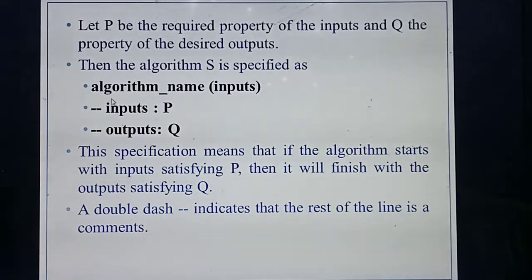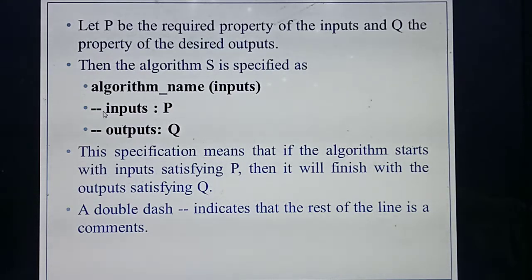Next, first always you should give the name of the algorithm. Then you should specify the inputs, how many inputs you are taking. Next, you should specify the property of the input. Which variable have you taken for defining the property of the input? P. So they are giving inputs, then colon P. Here the input property and output property you need to write with a line. Have you seen this one? A dash line, a double dash. At the start you need to use a double dash.